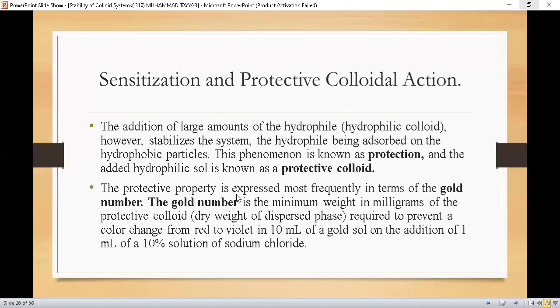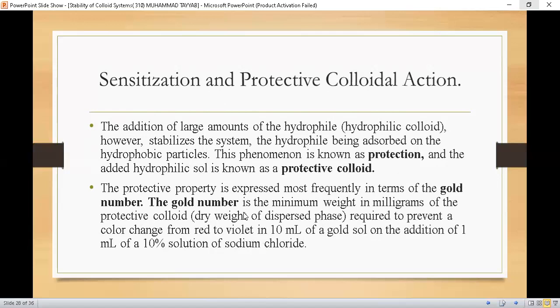The protective property is expressed most frequently in terms of gold number. The definition of gold number is the minimum weight in milligrams of the protective colloid, that is the dry weight of the dispersed phase, required to prevent a color change from red to violet in 10 ml of gold solution on the addition of 1 ml of a 10% solution of sodium chloride.